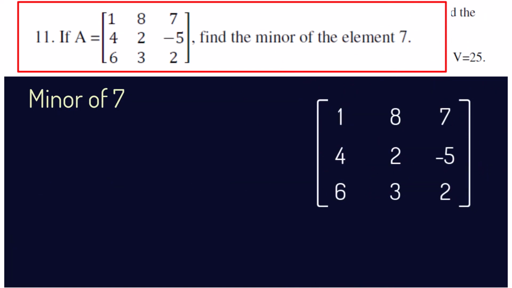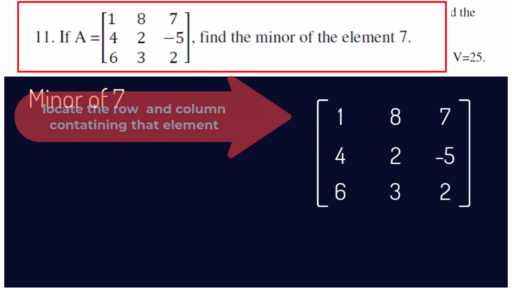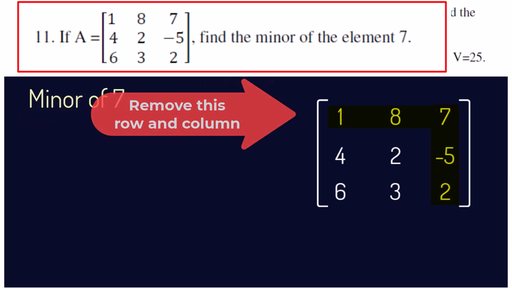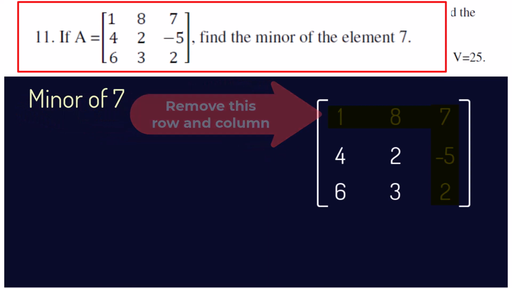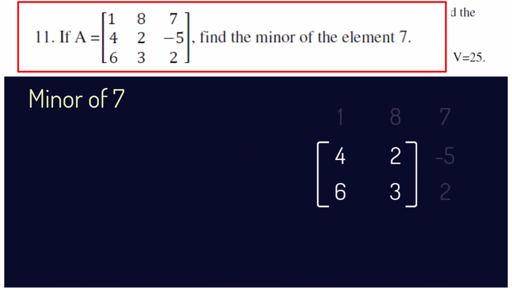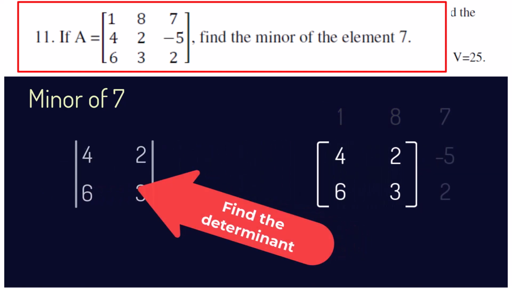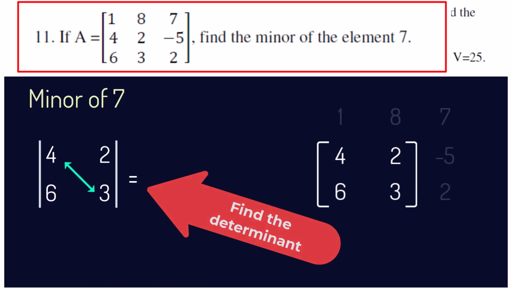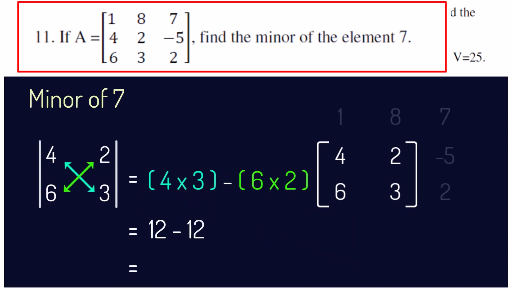In the question, the given matrix is 1, 8, 7, 4, 2, minus 5, 6, 3, 2. So we need to find the minor of the element 7. The element 7 belongs to the first row and third column of the matrix. If we remove the first row and third column, we get the matrix as 4, 2, 6, 3, which is a square matrix of the order 2. Now we need to find the determinant of this second order square matrix. We get the value as 0. So the minor of the element 7 in the matrix is 0.